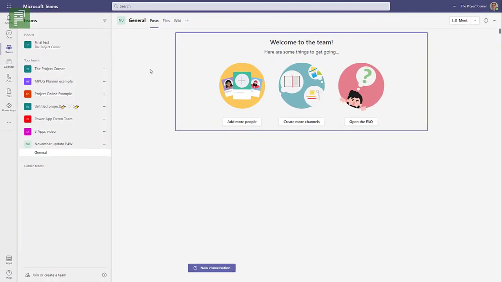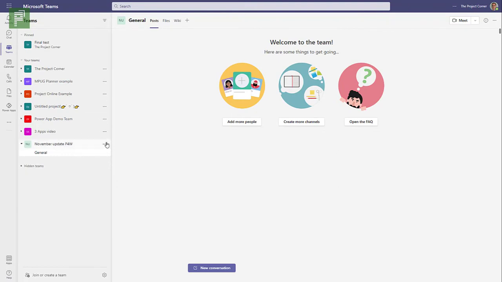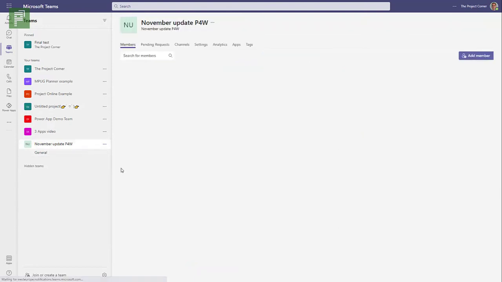Let's have a look. So we can have a look at who's members of the team. Manage team. Well, Miriam still isn't a member of the team, so that is good. So if you have members that are just part of the schedule but don't need to be part of your group, that is still taken care of here.